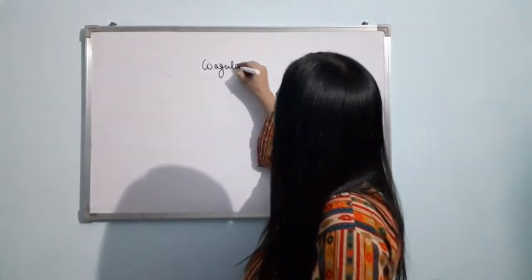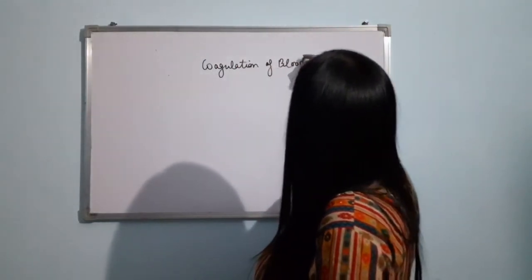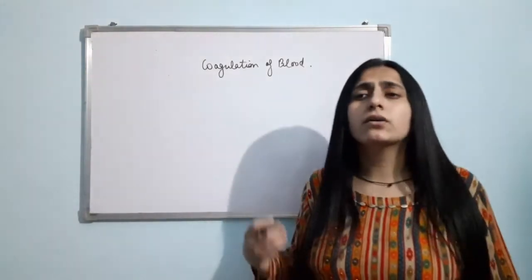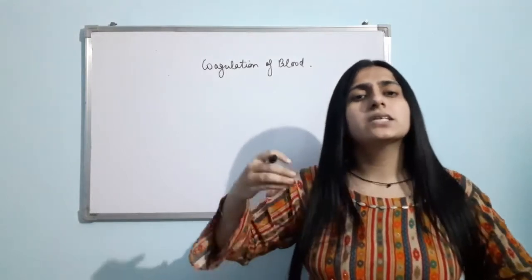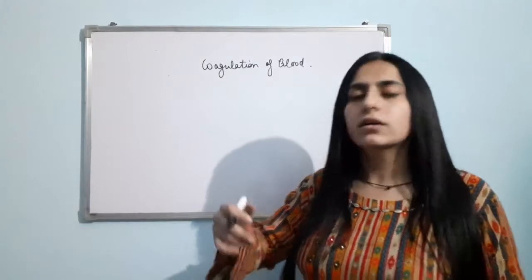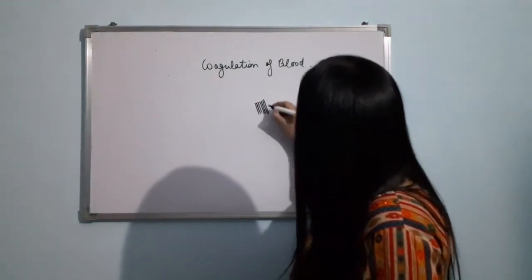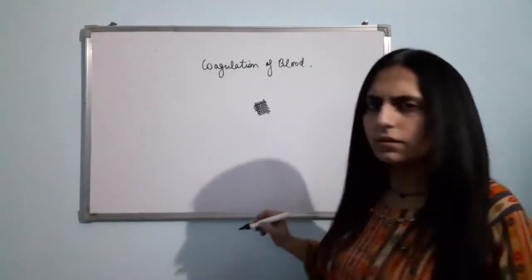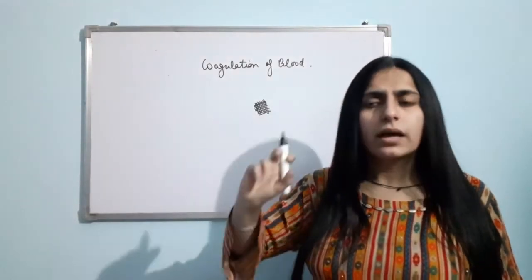If you have ever met with an injury, any kind of wound, then you have observed that after some time the bleeding stops, and over that damaged area you can see a mesh-like structure.